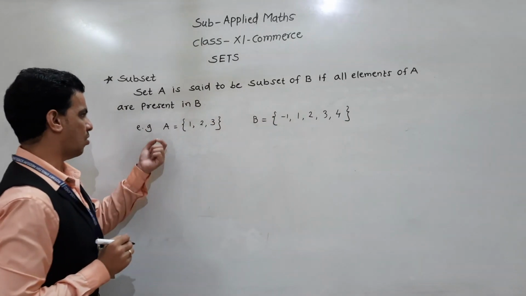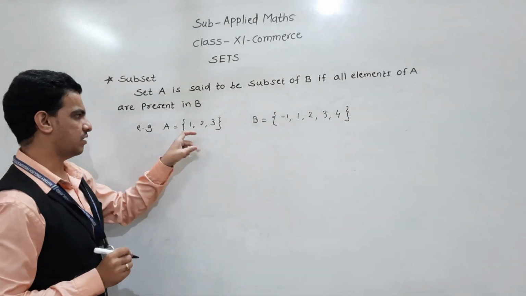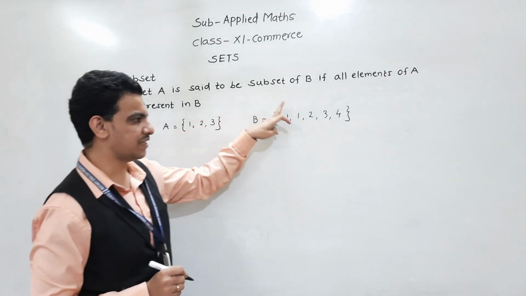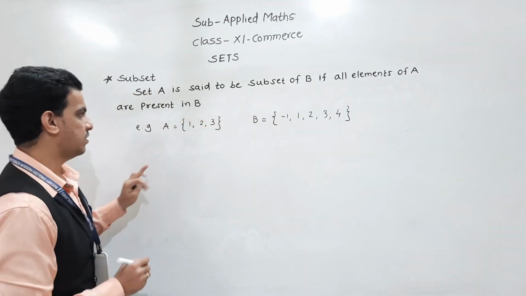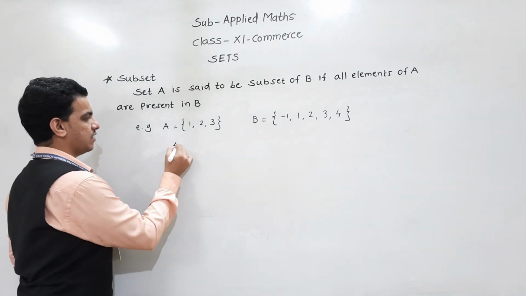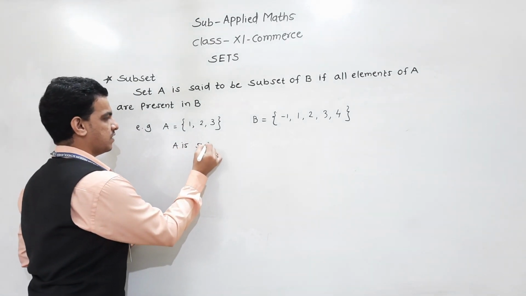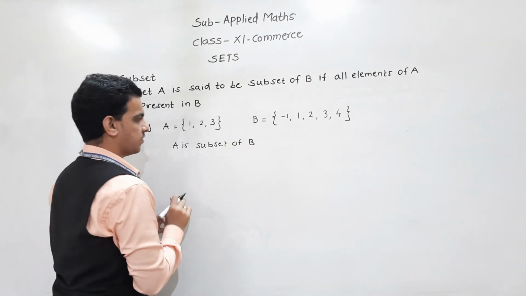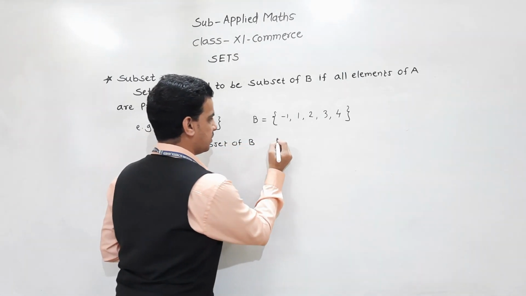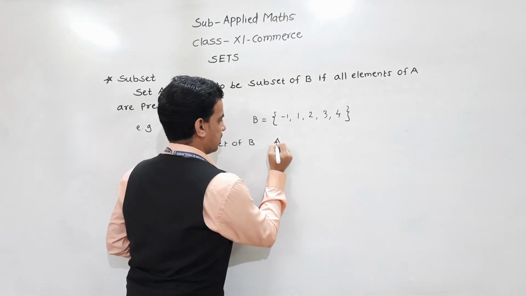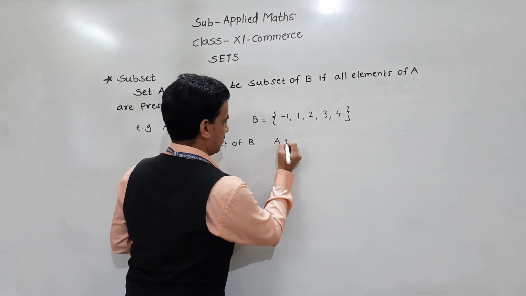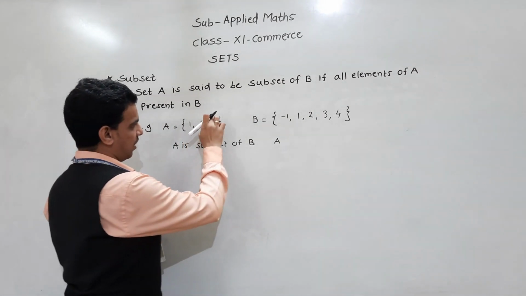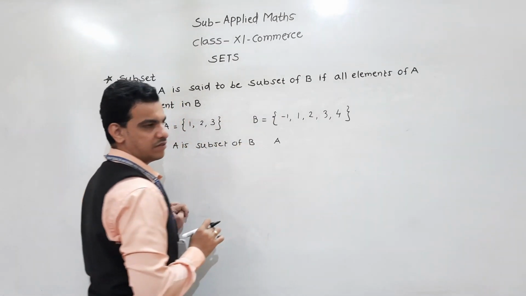So all elements of A, here 1, 2, 3, are present in B. Therefore A is a subset of B. Understand this: A is a subset of B, or we can say that all elements of A are present in B.